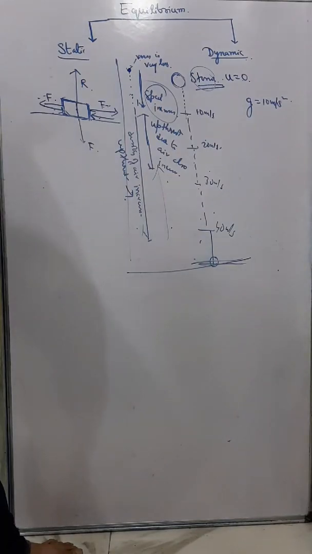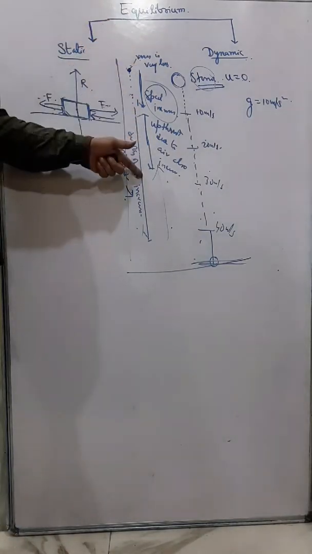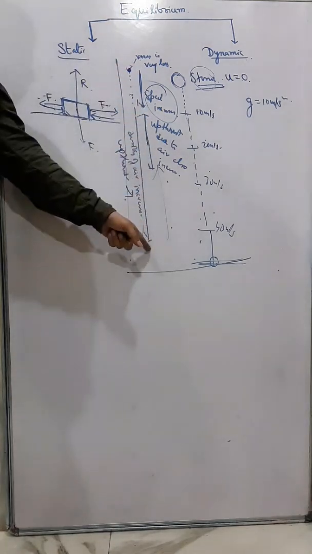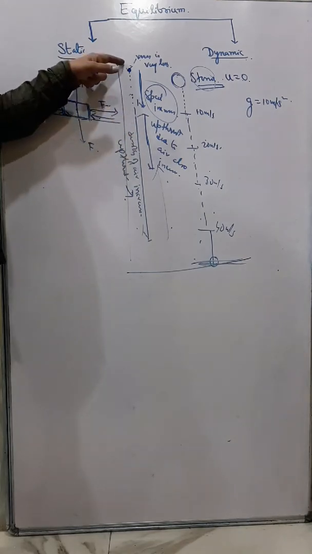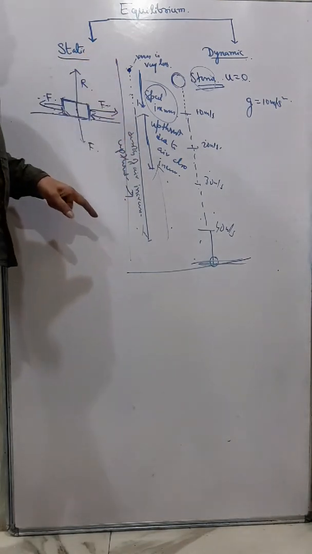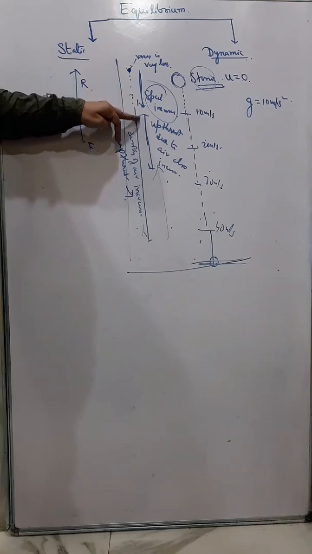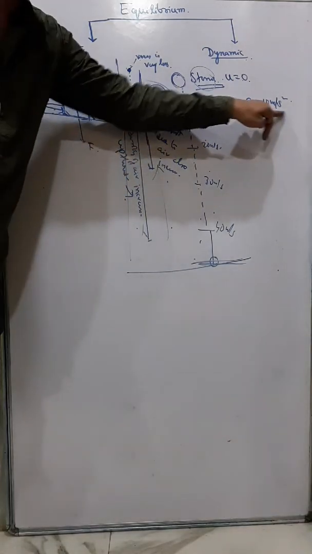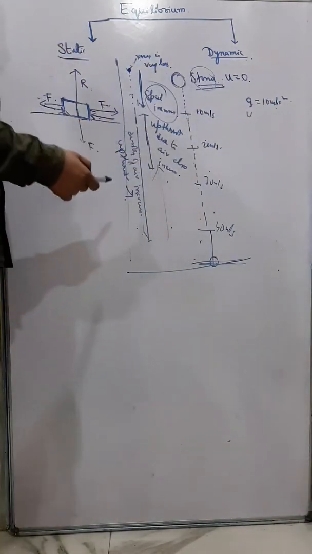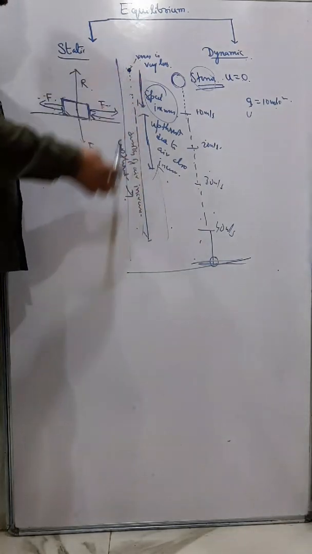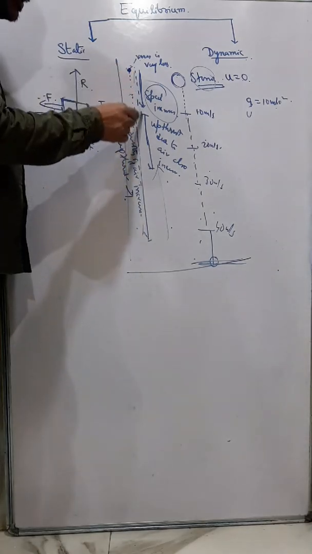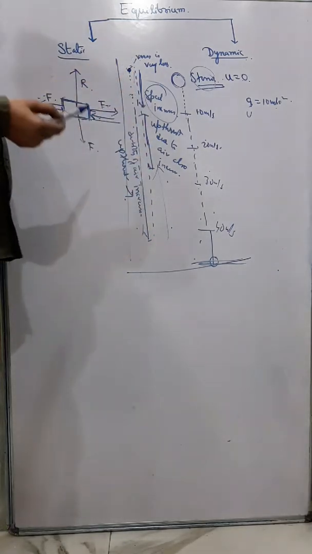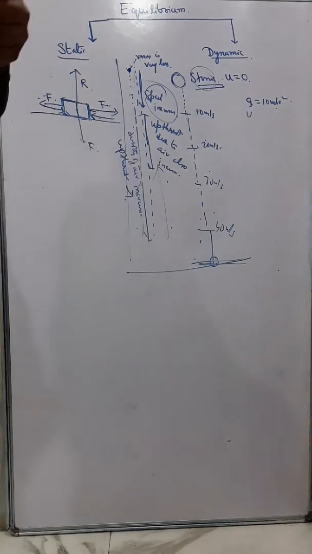Understand? This is very important. A raindrop while falling from the cloud to the ground generally falls at a constant speed, and therefore the raindrop is in dynamic equilibrium. Why? Because the increase in speed of the raindrop due to acceleration due to gravity is counterbalanced by the increase in upthrust in the upward direction, as the density of air increases when the raindrop is coming down and down and down. And hence it is in dynamic equilibrium. Understand?